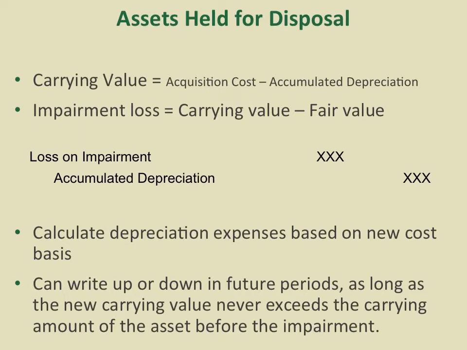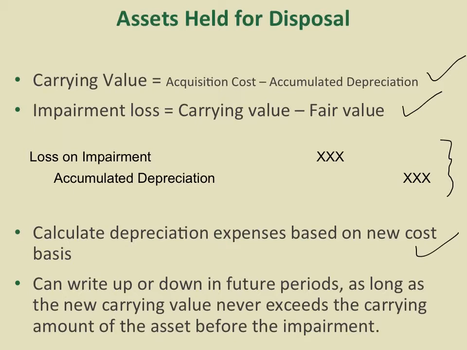The second bucket of assets are those assets held for disposal, for example, inventory. How do we deal with inventory's asset impairment? We still need to calculate the carrying value, calculate the impairment loss, make this journal entry, and then calculate further depreciation expenses based on the new cost basis. Those are exactly the same as we just discussed in the last slide.